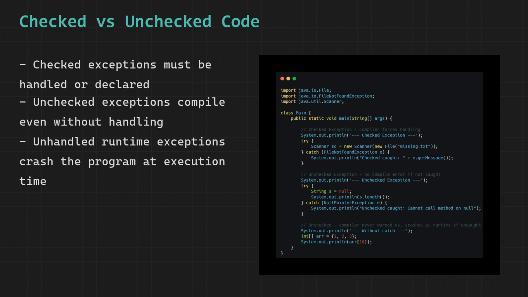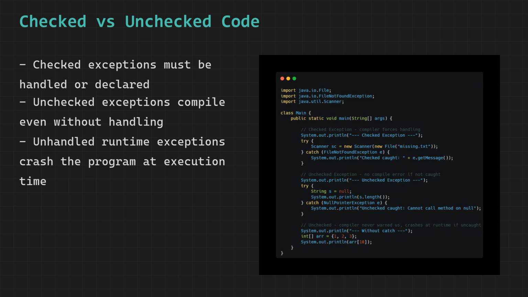You would get a compile error. You have no choice but to acknowledge and handle this exception. Since the file missing.txt does not exist on the system, the Scanner throws a FileNotFoundException at runtime. The catch block matches and prints "checked caught," followed by the exception message telling us the file does not exist.